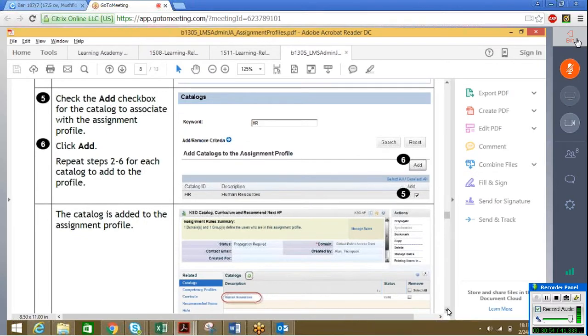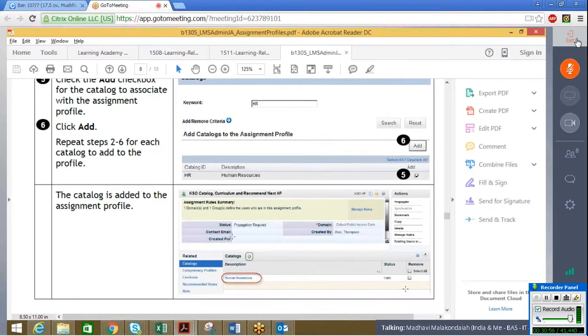Once you are done with that, the next screen that you can see here is under assignment profile, under related area catalog, you can see human resources which is added.